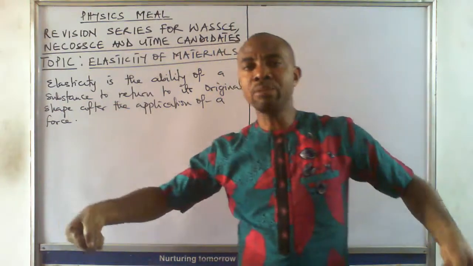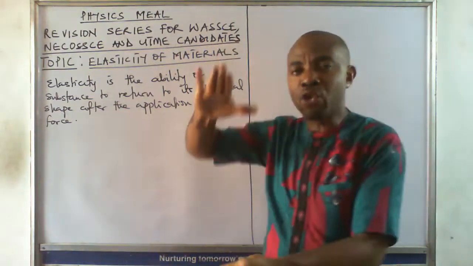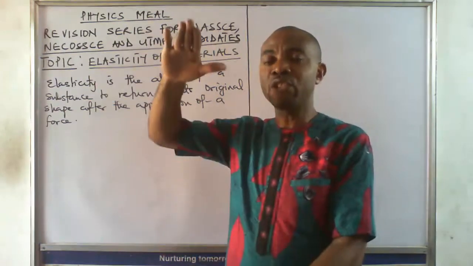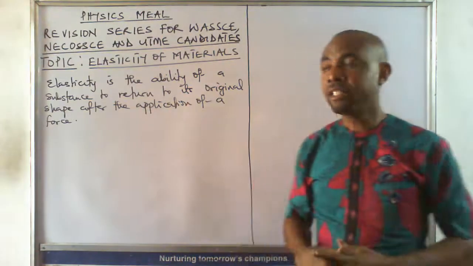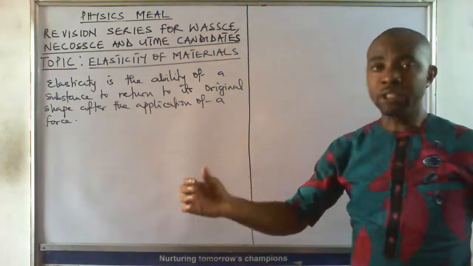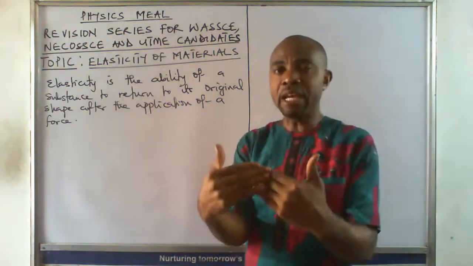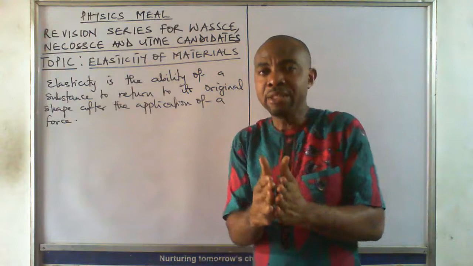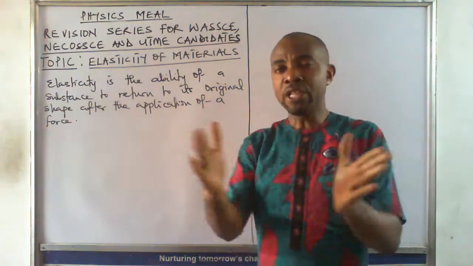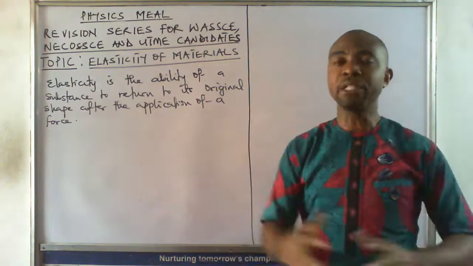The shock absorber in a car can also compress, and when the force is released, it returns to its original size. So it's either there is increase in size or there is reduction in size by the application of force.